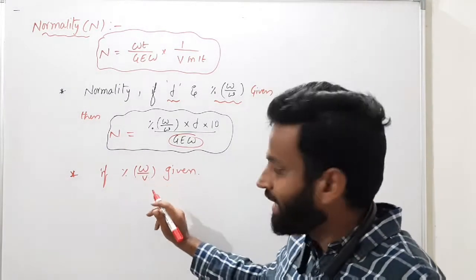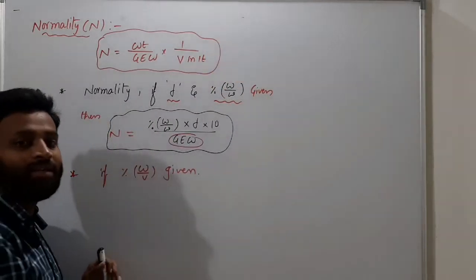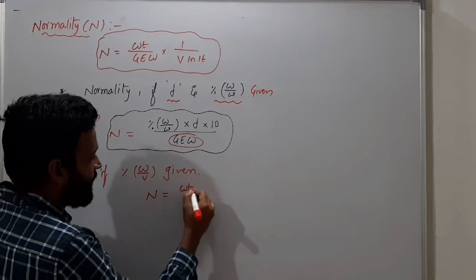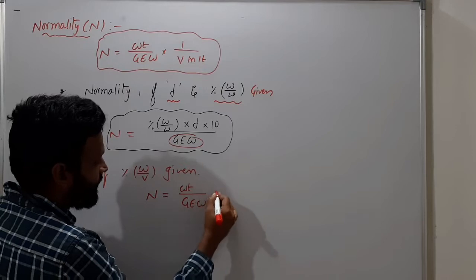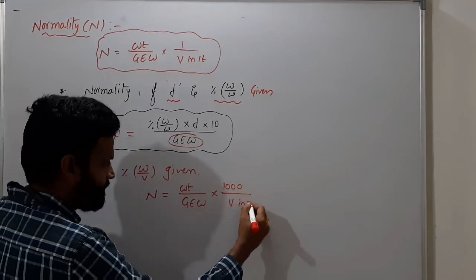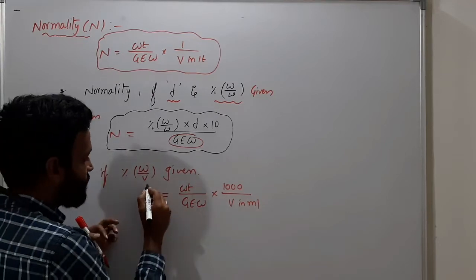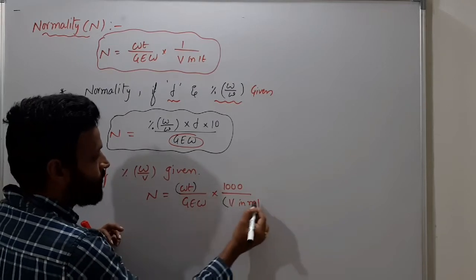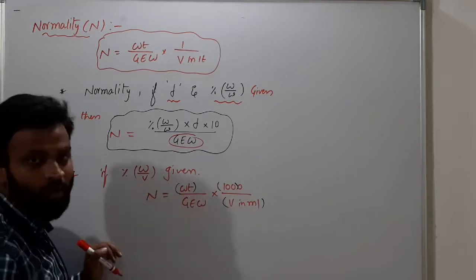So you have to write another formula. Normality is equal to weight of substance by gram equivalent weight into 1000 by volume in milliliters. As I told you previously, weight of substance by volume in ml into 100 is nothing but percentage weight by volume.